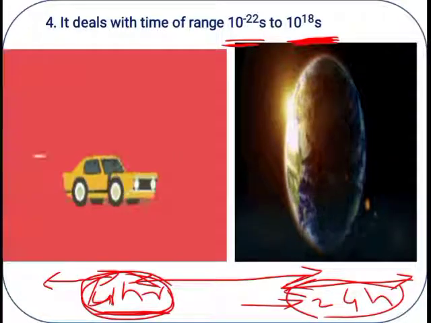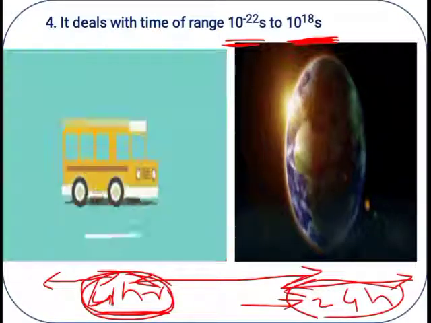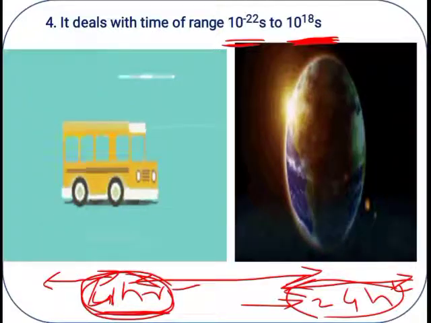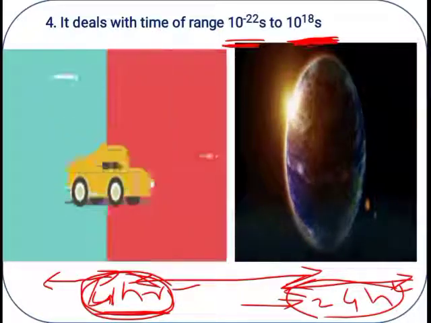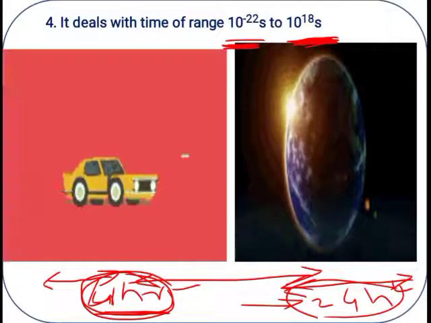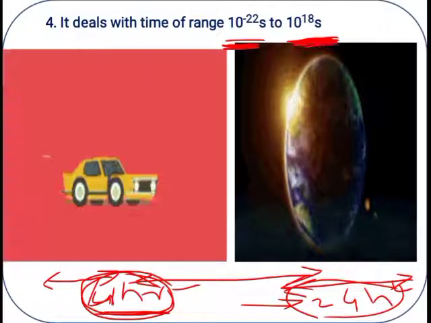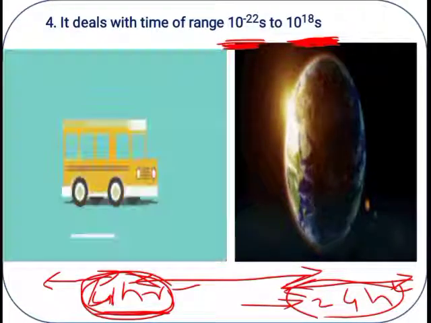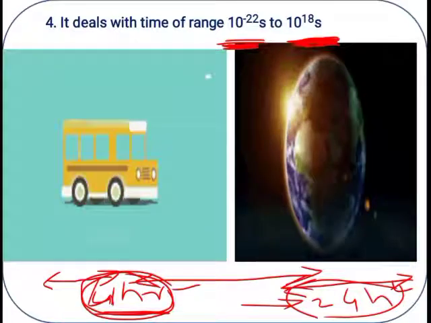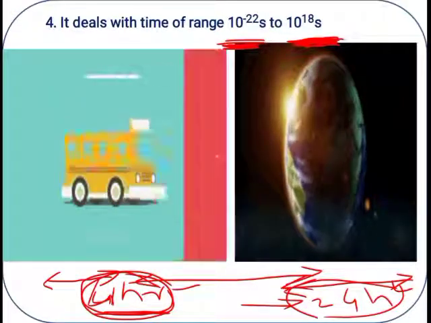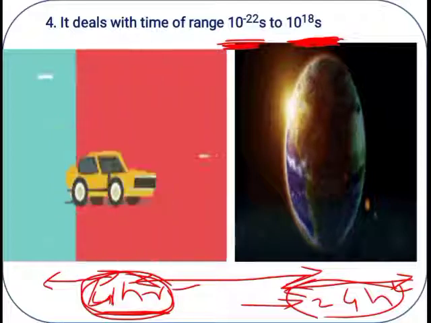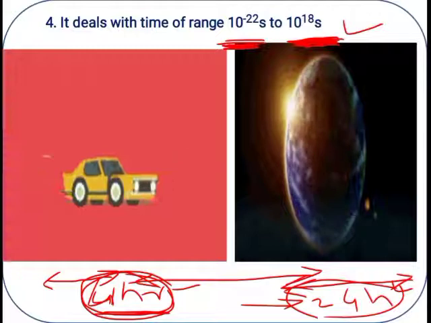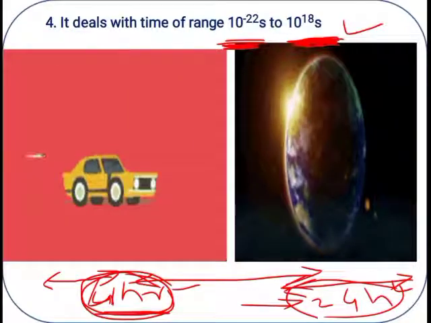Here I have shown them in hours, and similarly in seconds: 10 raised to minus 22 seconds and 10 raised to 18 seconds. This is a smaller time scale value and this is a larger time scale value. In this way we express the values for different physical quantities, whether smaller or larger.